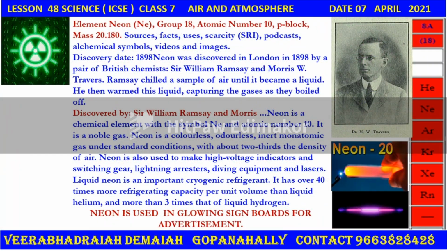Neon. Atomic number 10, p block, mass 20.180. In 1898, neon was discovered in London. Ramsay chilled a sample of air until it became a liquid.